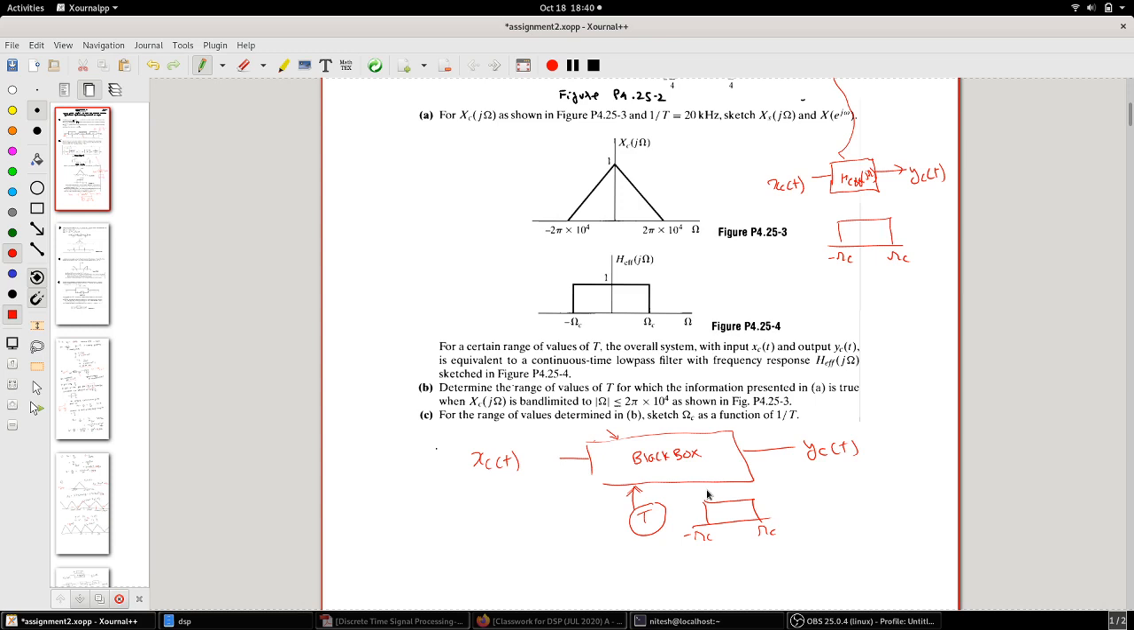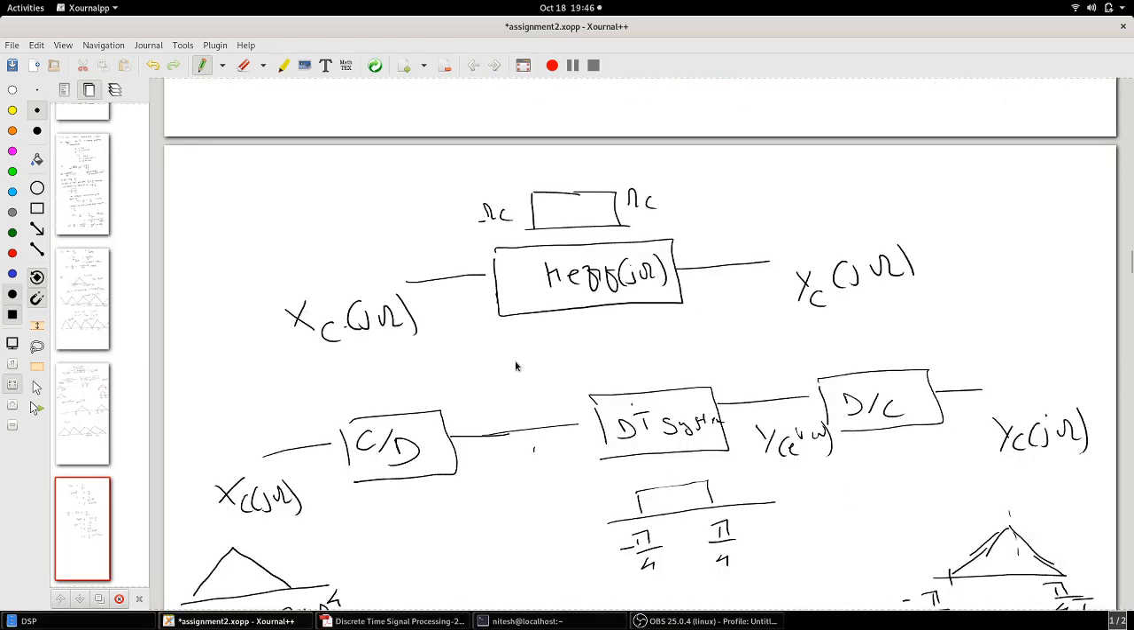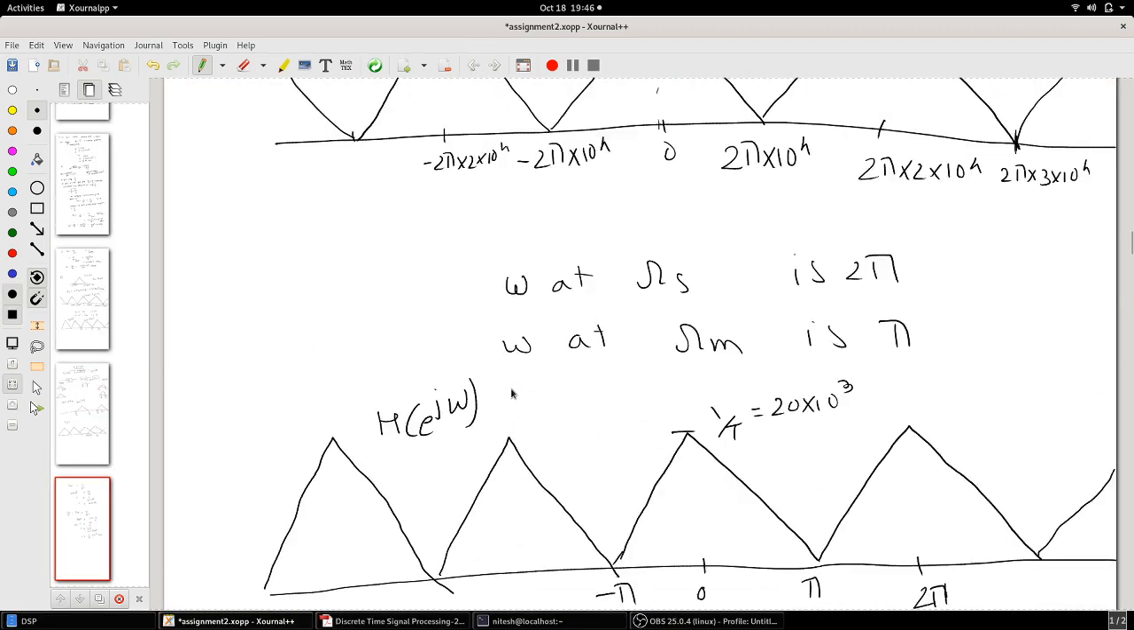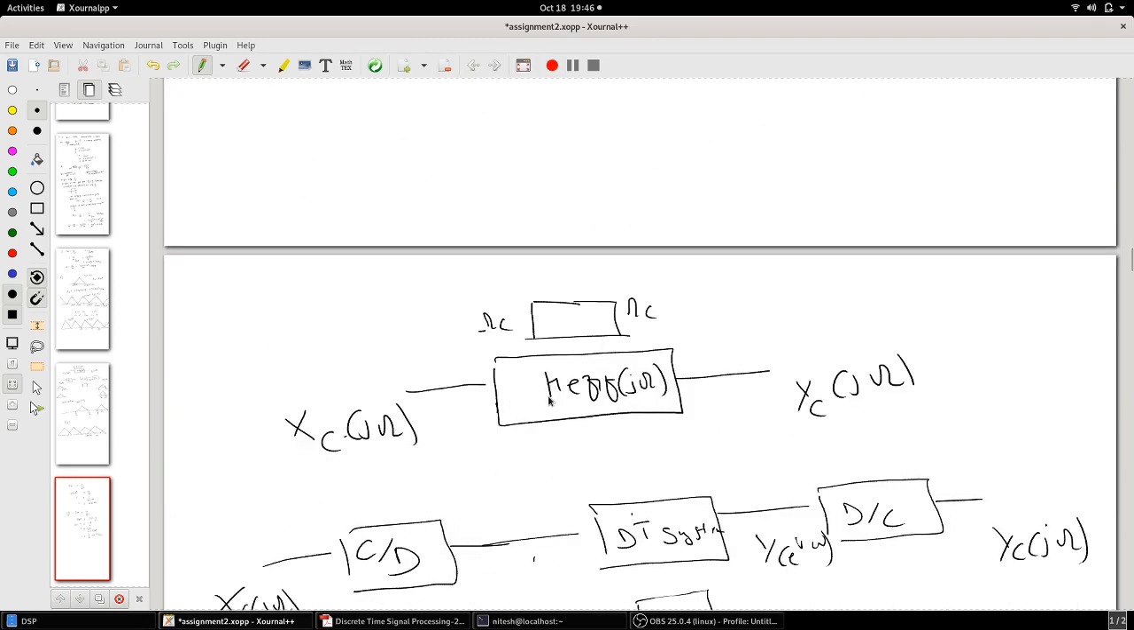And so what will be the range of values of t for which this will look like a filter? That is what the question is. Now if you see, the whole second part of the question is asking you to find out the range for which this system acts like a filter.